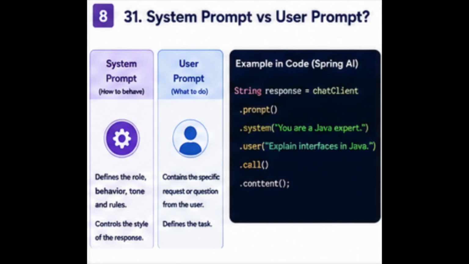What is a system prompt? A system prompt defines the behavior and role of the AI. A user prompt contains the user's actual request. For example, system prompt, you are a Java programming tutor. Explain concepts simply. Now, user prompt, explain interfaces in Java. The system prompt answers how should the AI behave. The user prompt answers what should the AI do right now. In a Java application using Spring AI, we can provide both. For example, chatClient.prompt().system(), in brackets as argument, you type you are a Java expert. And in the .user() method, we write explain interfaces in Java, .call().content().